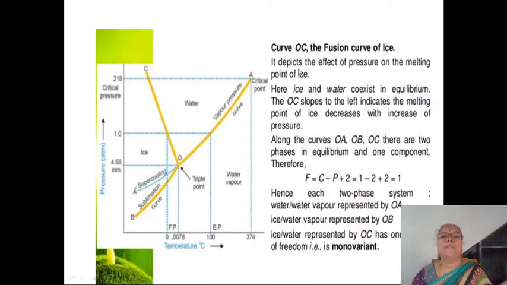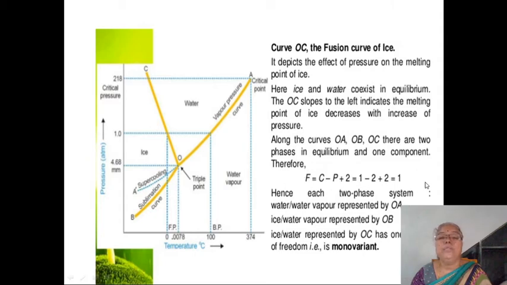Here curve OC is the fusion curve of ice, and it depicts the effect of pressure on the melting point of ice. Here ice and water coexist in equilibrium. The OC slope to the left indicates the melting point of ice decreases with increase of pressure. Along the curves OA, OB, OC, there are two phases in equilibrium, and it is a one component system.